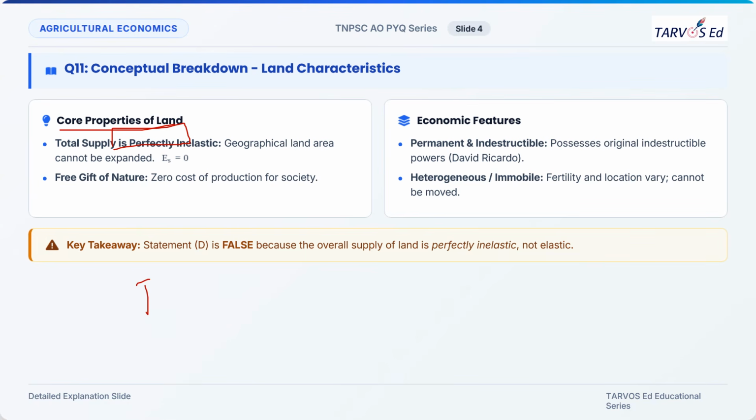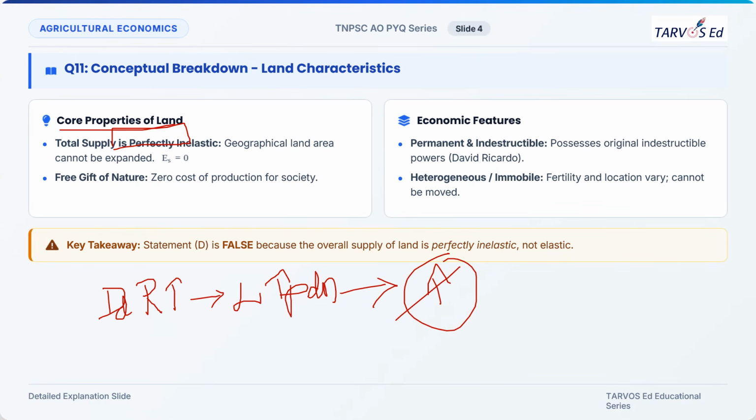So, for example, if the demand for rice is getting increased, the farmers are demanding more land for increasing the production. Is it possible to increase the land area? No, it is technically not possible. What a researcher or the government can do is go for high yielding varieties or subsidies to increase the productivity. We can only increase the productivity, but we cannot increase the supply of land to increase the production of paddy. That is the concept.